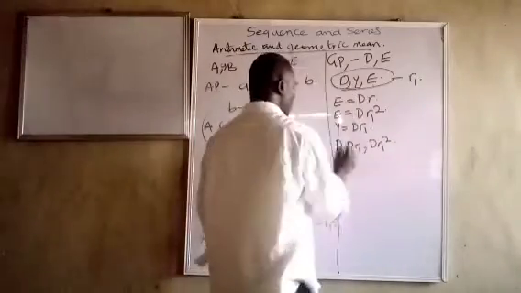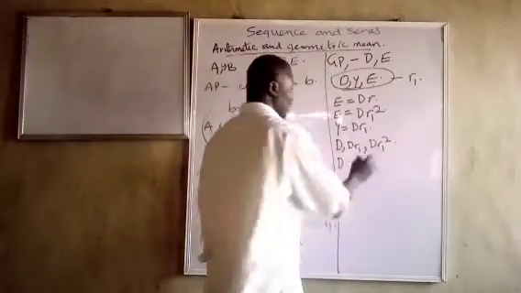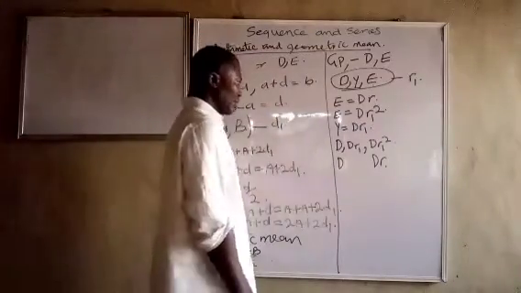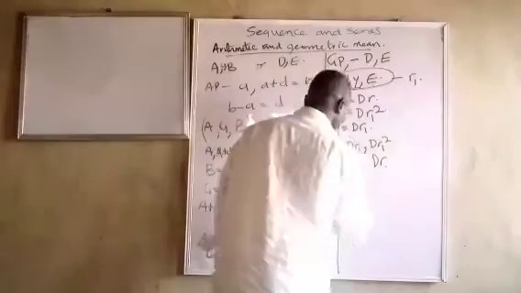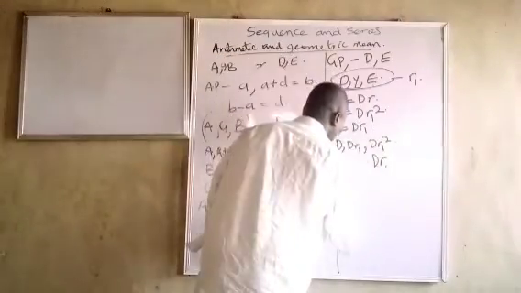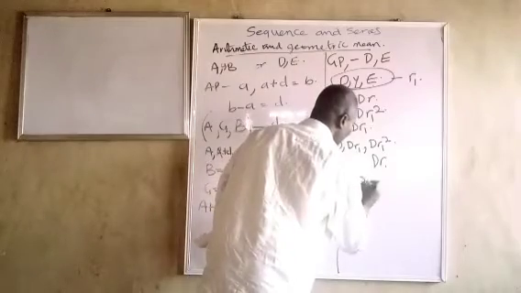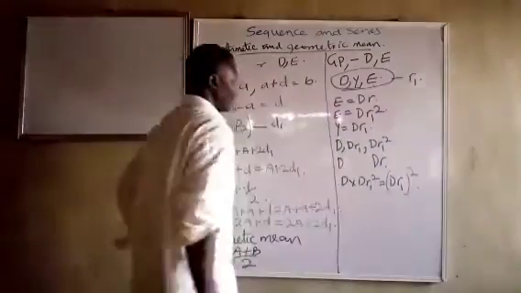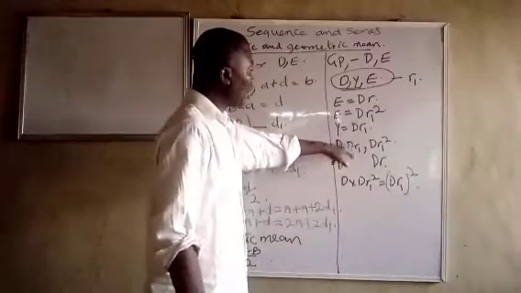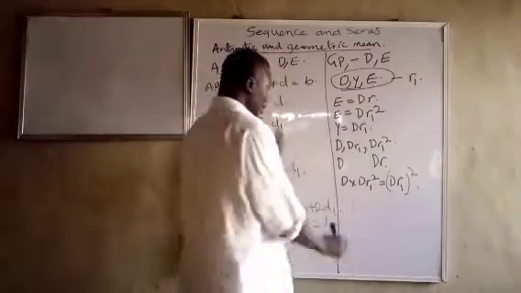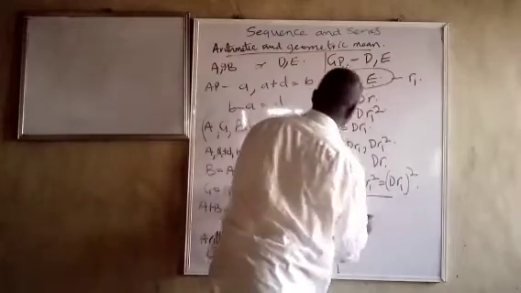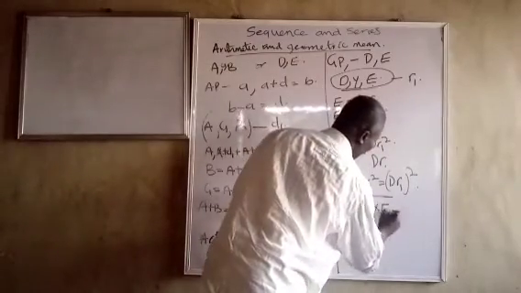If you look at it, multiplying the first one and the last one, we have D times DR1 squared, which is equal to DR1 all squared. You can see that is the square of the new term we just inserted. So the new term inserted is going to be the square root of the first term D times E.